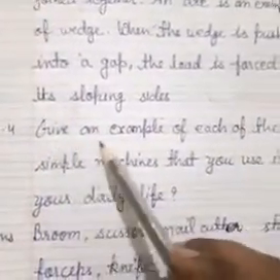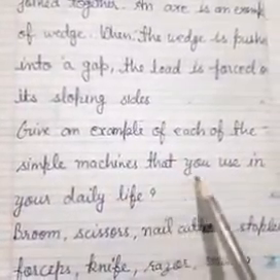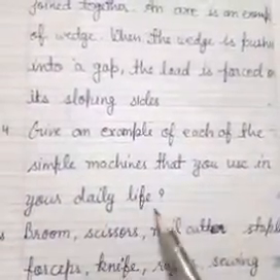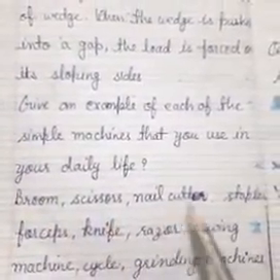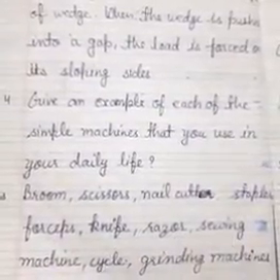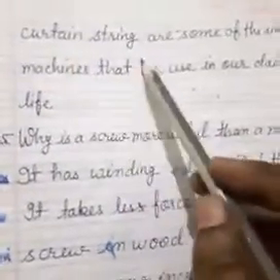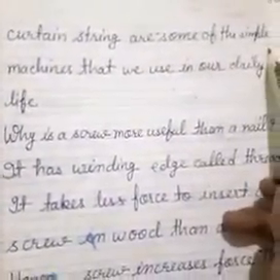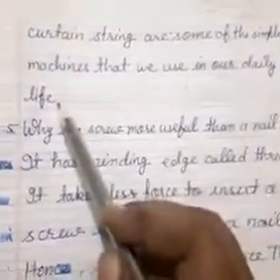Question number 4. Give an example of each of the simple machine that you use in your daily life. Broom, scissors, nail cutter, stapler, forceps, knife, razor, sewing machines, cycle, grinding machines, curtain strings are some of the simple machines that we use in our daily life.